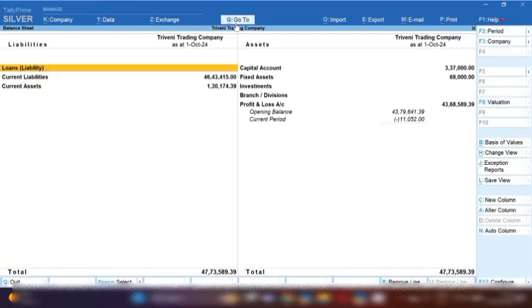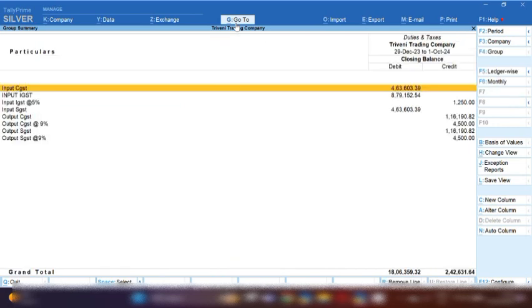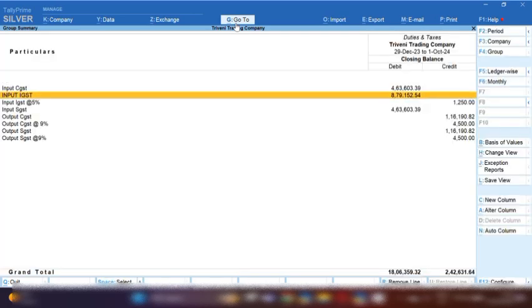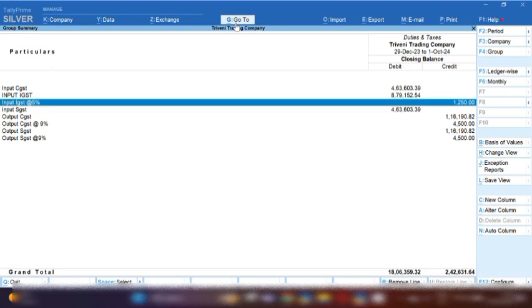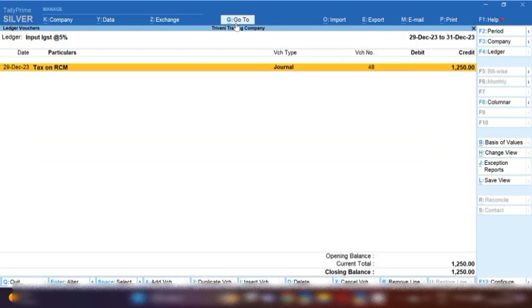So in balance sheet, if you want to see, click on balance sheet, and in current liabilities under duties and taxes, when you click on this, you can see here under input IGST at the rate of 5%, 1250 amount is showing on the credit side. It means we have already booked our RCM taxable value, and this is going to be paid to the government. So when we pay to the government, after that we can claim ITC after paying.